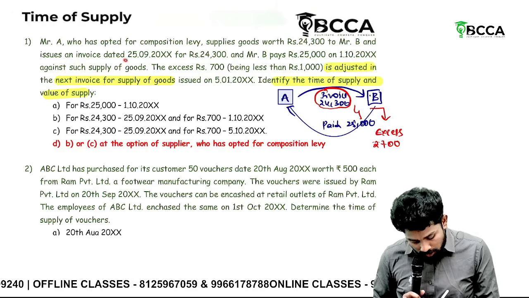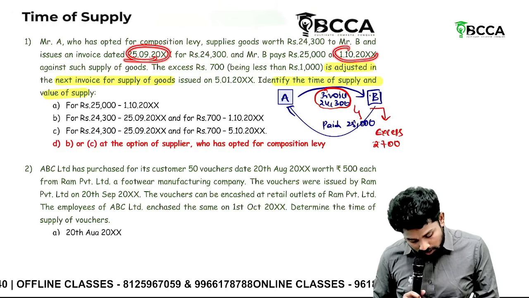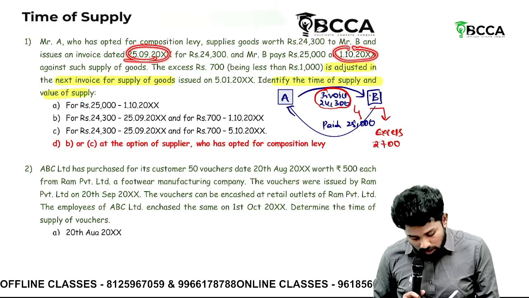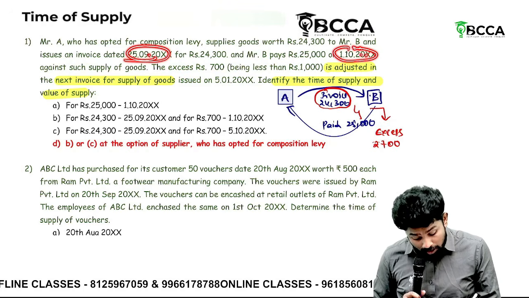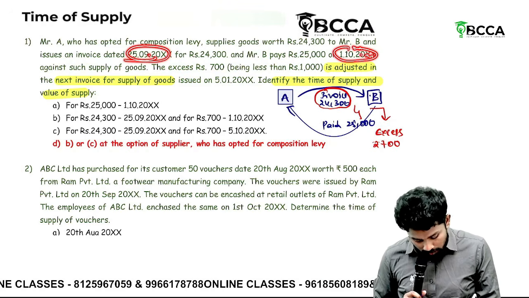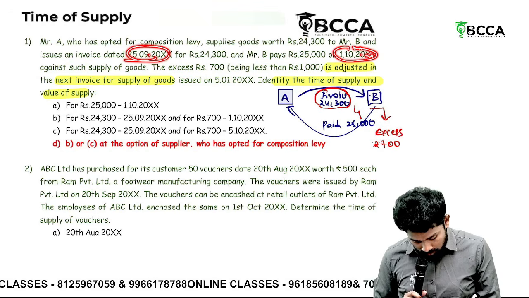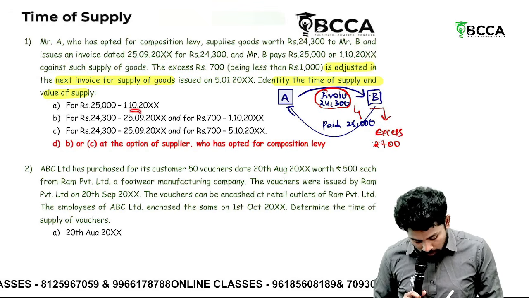So now, invoice 25th September, payment 1st October. Only these two are available. Invoice 25th September, payment 1st October. So for 24,300, it is 25th September.